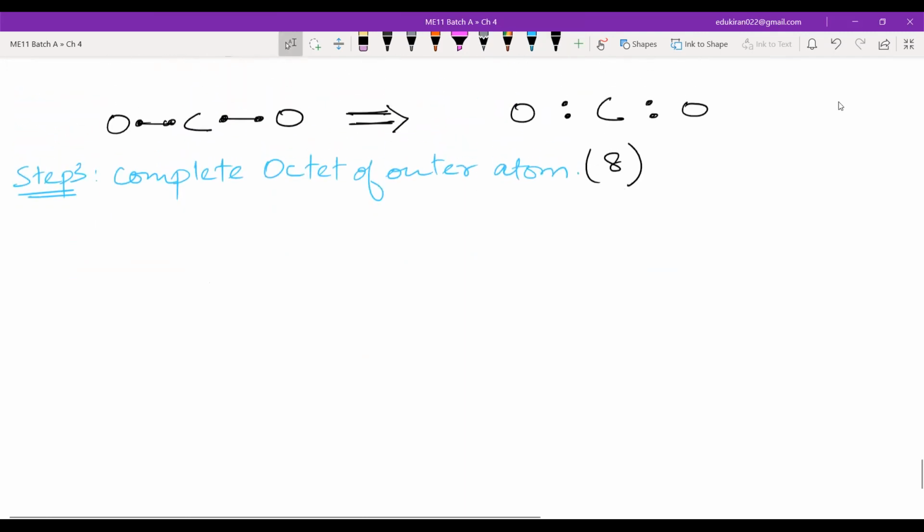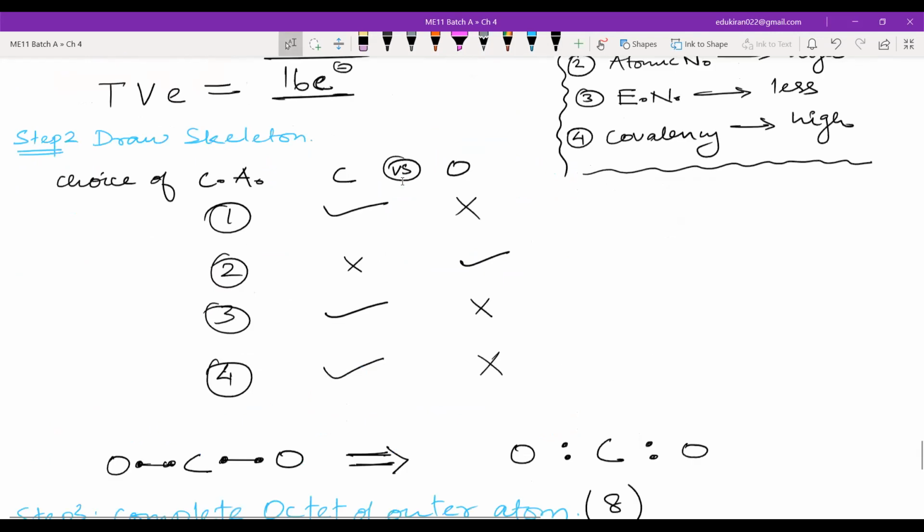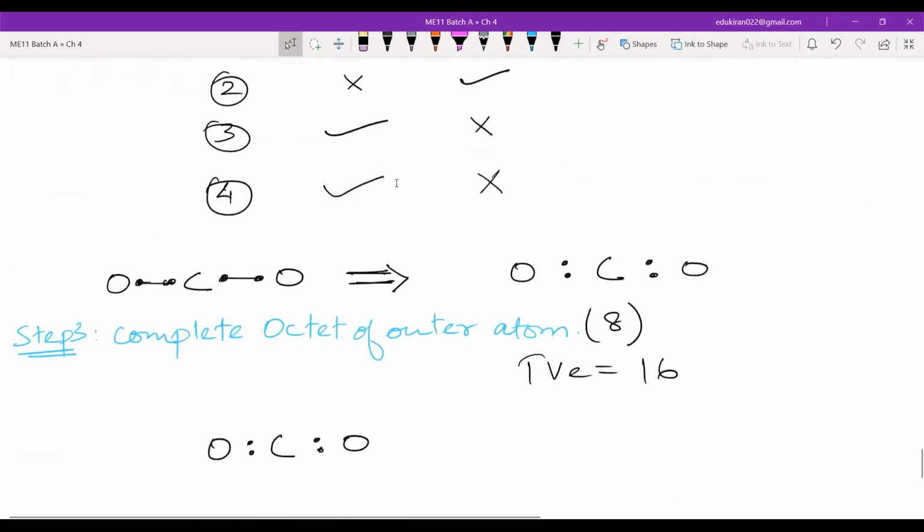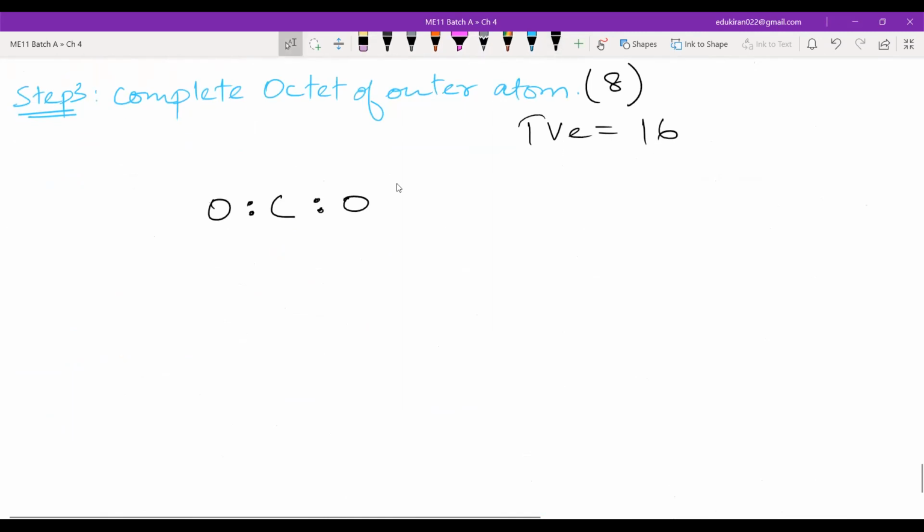You have this as of now: oxygen, carbon, oxygen. How many total valence electrons did we have? 16, right? 6 twice is 12, plus 4, 16. And how many electrons have we already used for the bond formation, for the skeleton? 4 electrons, right?